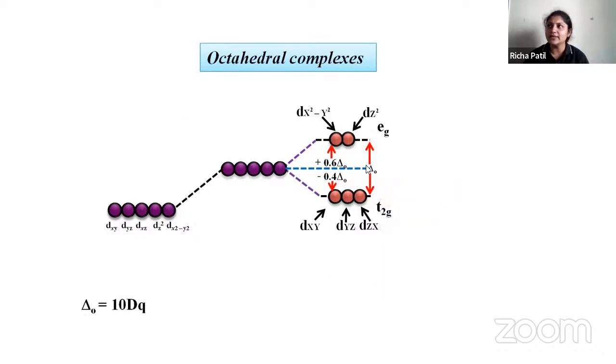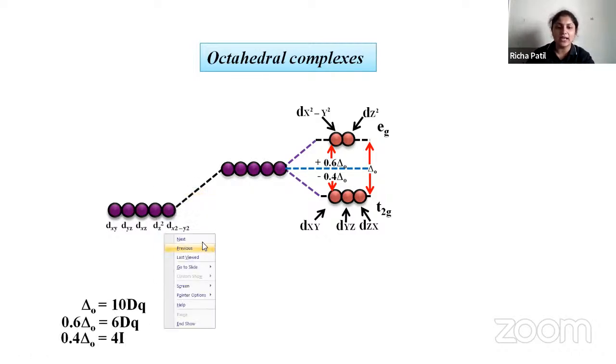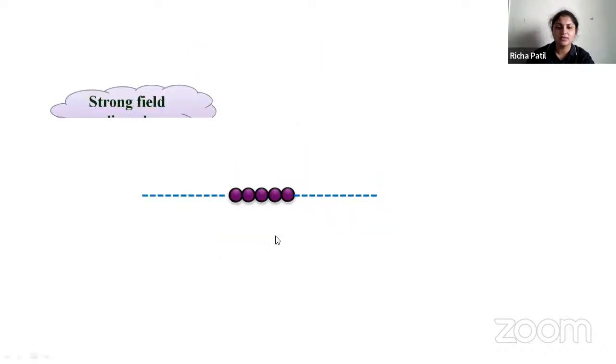So the complete barycenter is 10 Dq. Okay, it is given as 10 Dq. So 0.6 delta O is nothing but your 6 Dq. So these are the calculation parts.